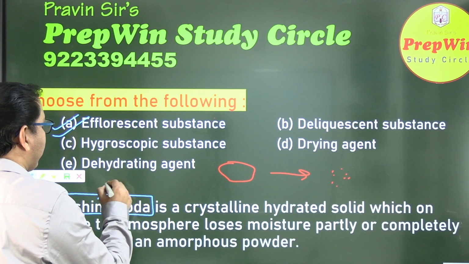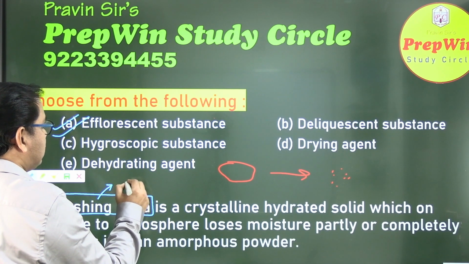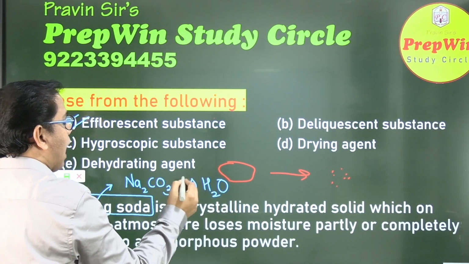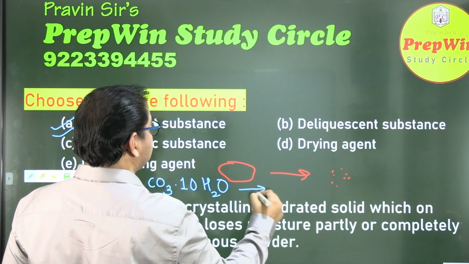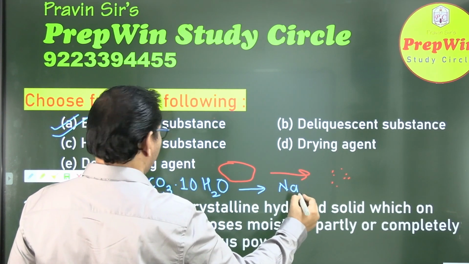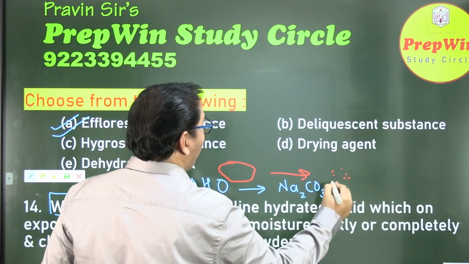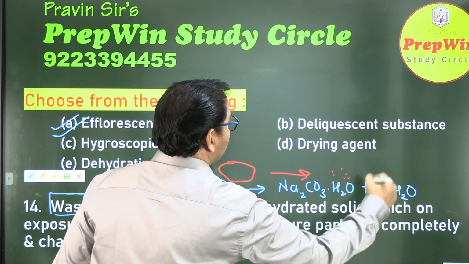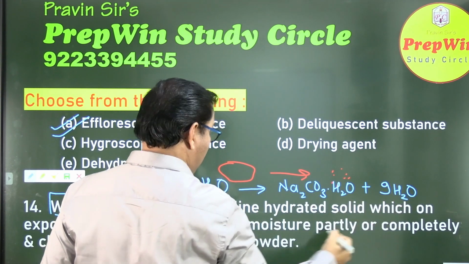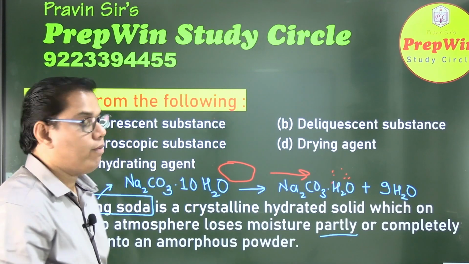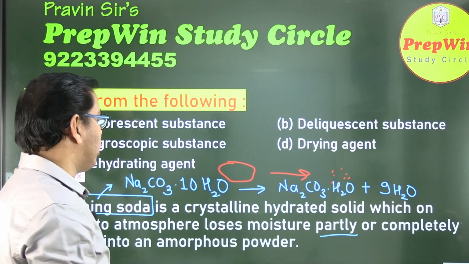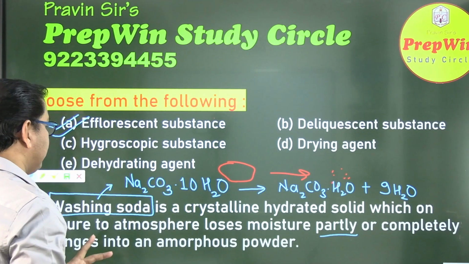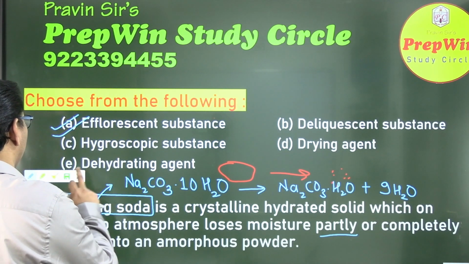By the way, what is the molecular formula of washing soda? Is it sodium carbonate? On heating partially, 9H2O, it releases 9H2O. It becomes Na2CO3.H2O, and 9 water molecules are given out. So this is called a partial decomposition. When it loses all 10 water molecules, then it is a complete decomposition. Please don't ignore this part. This is very, very important. Okay, moving on to the next question.